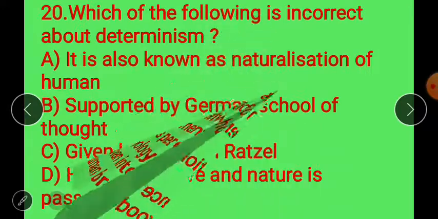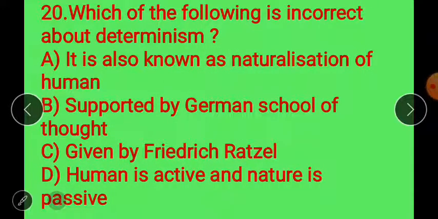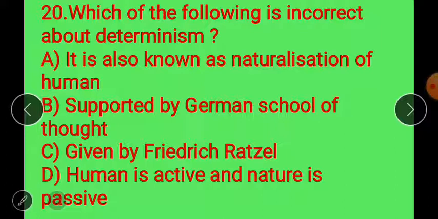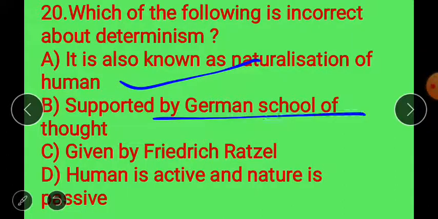Question number 20. Which of the following is incorrect about determinism? It is also known as naturalization of humans. It is correct. Means nature is active and human is passive. It is correct. Supported by the German school of thought.